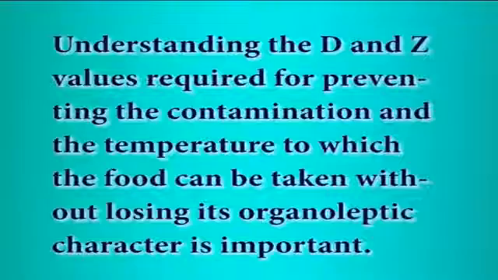Methods like cooking at high temperature and keeping food in closed containers, and storing cooked food at low temperatures, are common practices at home level. Understanding the D and Z values required for preventing contamination, and the temperature to which the food can be taken without losing its organoleptic character, is important. Many of the foods that we use in our day-to-day life are processed in these manners. Examples are milk, papad, jams, jellies, etc.